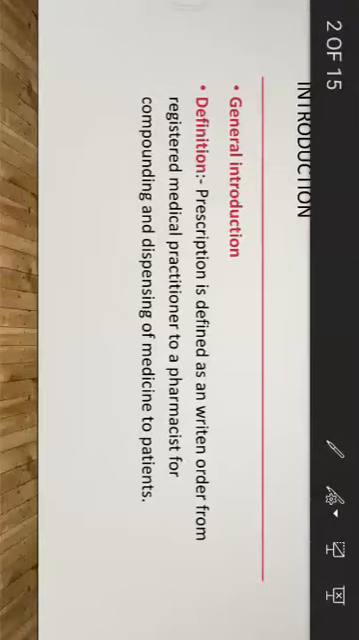Now what is its definition? As we observe on the screen, prescription is defined as a written order from a registered medical practitioner to the pharmacist for compounding and dispensing of medicine to the patient. This type of order is known as prescription.